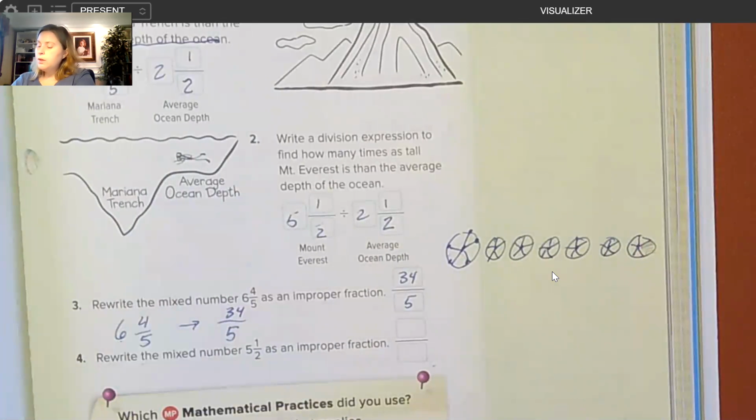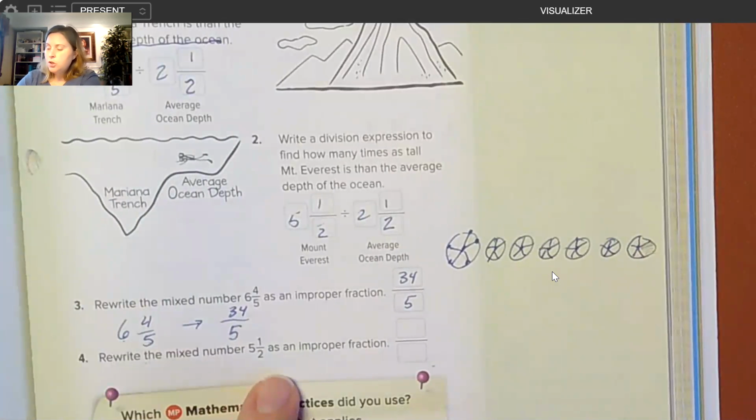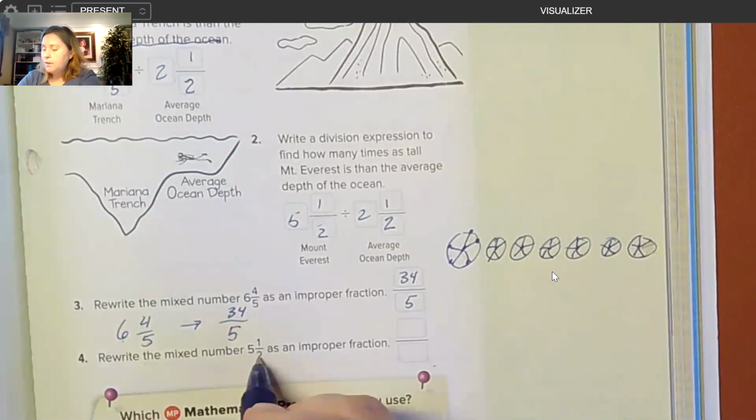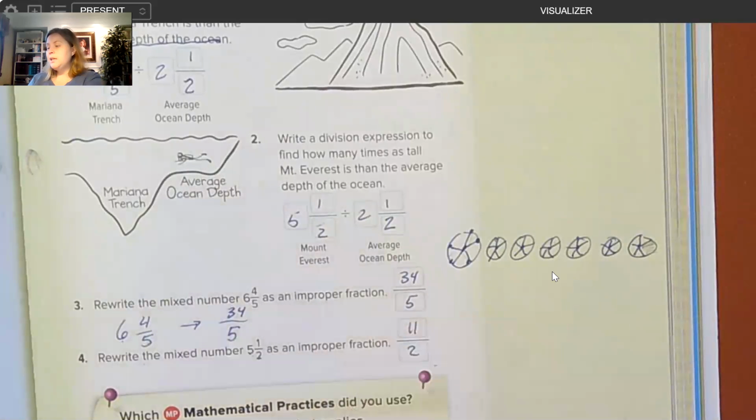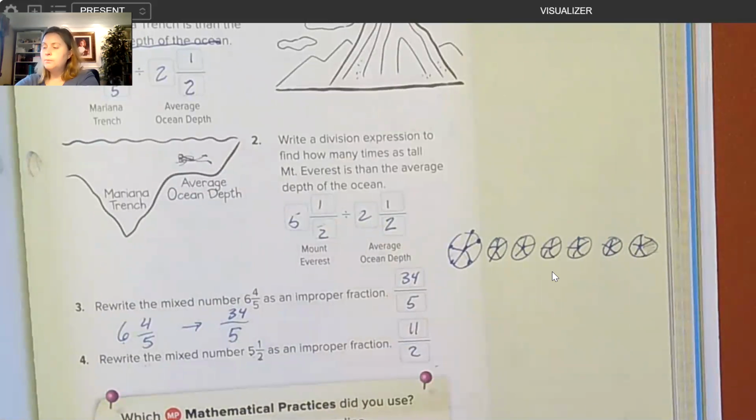All right, so let's do number 4. Rewrite the mixed number 5½ as an improper fraction. So we do the same thing here. We have halves. We have 5 wholes, which is going to be 10 halves. 5 wholes have 10 halves. So 2 times 5 is 10, plus the 1 here, we have 11. So 11 halves.